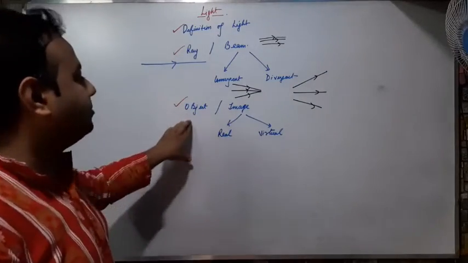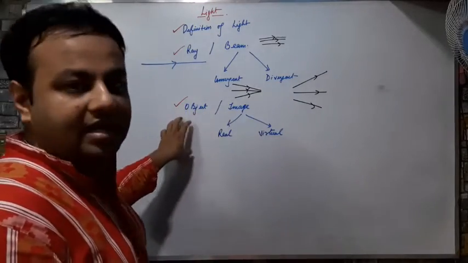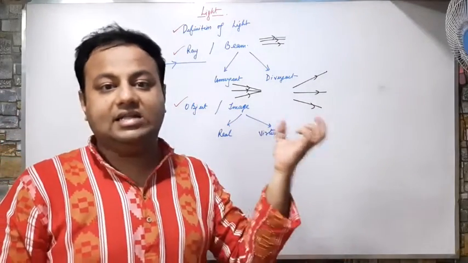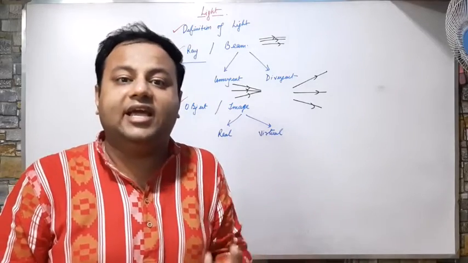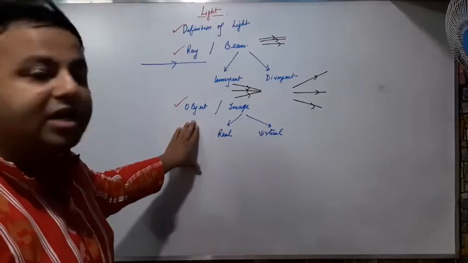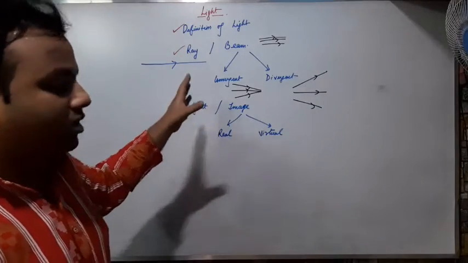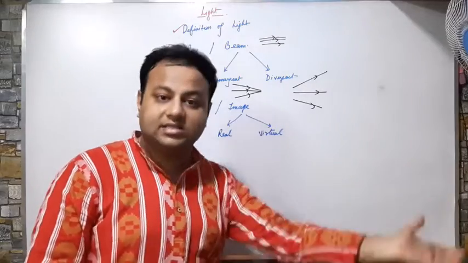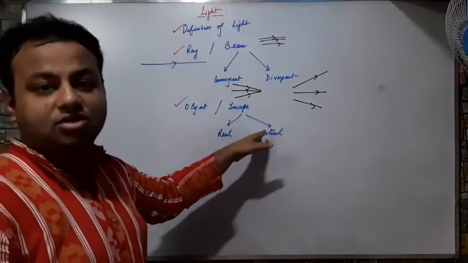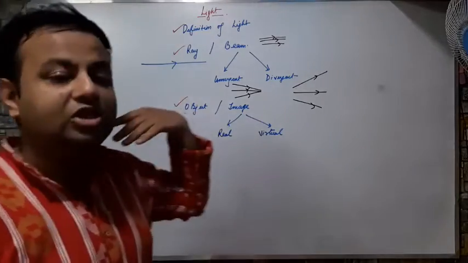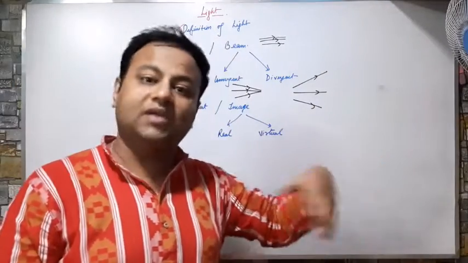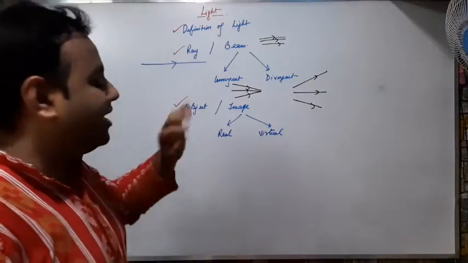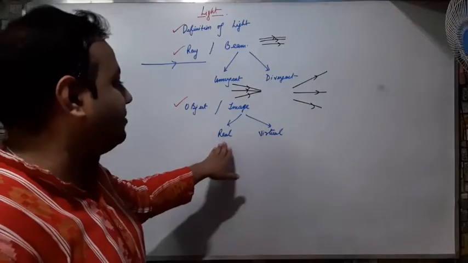Now, what is an object and what is an image? The real substance or the body that we are taking into consideration is known as an object, and the view of the object over a mirror or over a lens is known as an image. The object when seen through a mirror or through a lens, whatever we are able to see, that thing is known as an image. Now, the images formed are of two types: real image and virtual image.